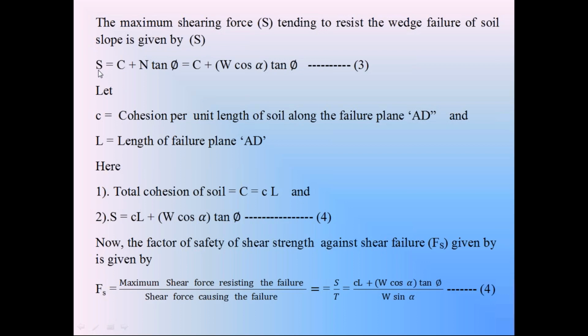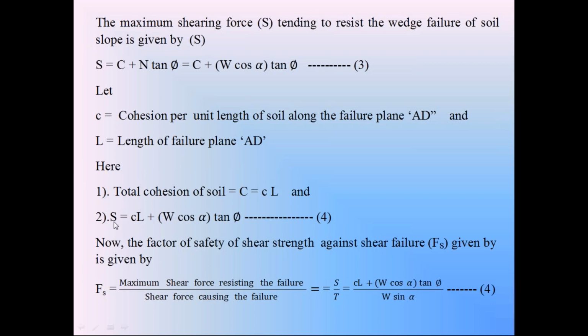So in terms of the cohesion force per unit length, the shear strength force S is equal to cL plus W cos alpha into tan phi. Now we know the shear force causing the failure is the tangential component T. The shear force resisting the failure is the shear strength S.